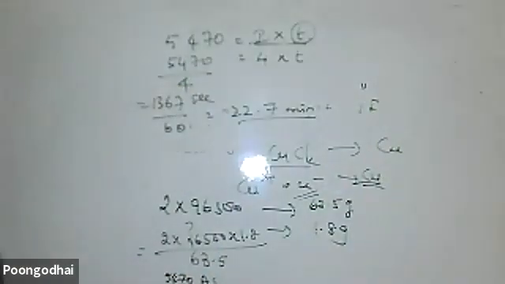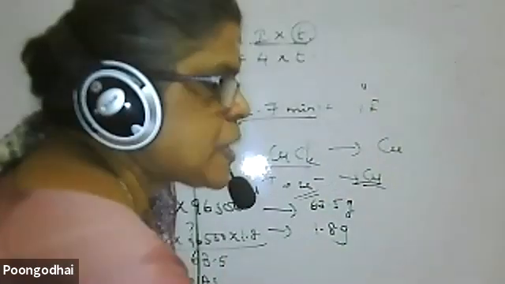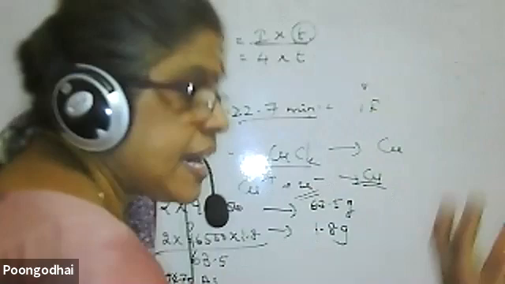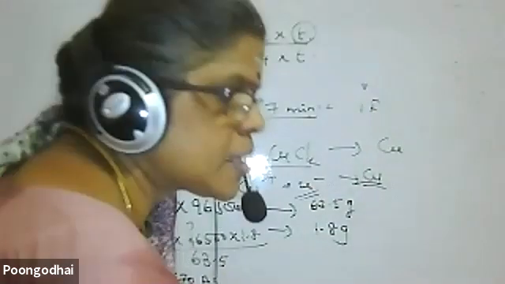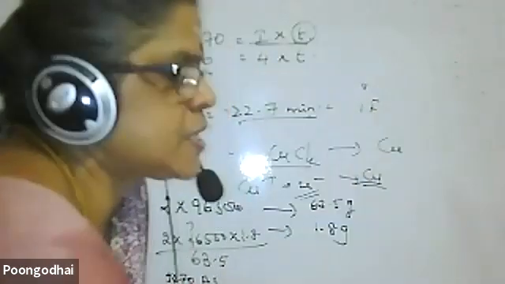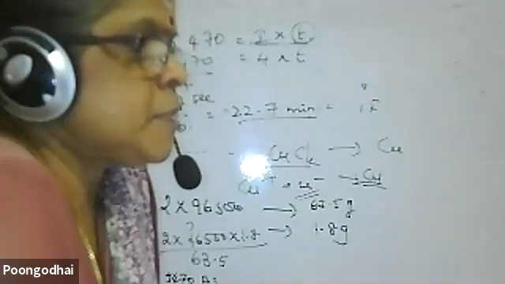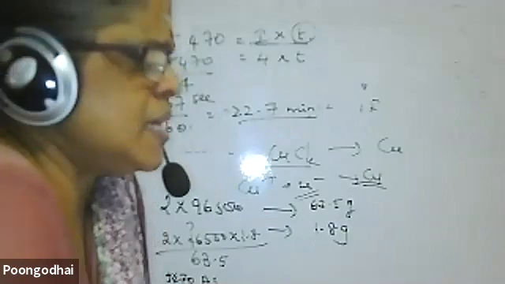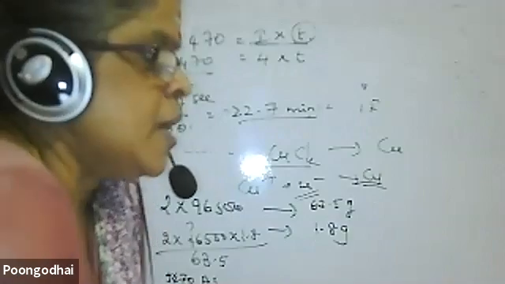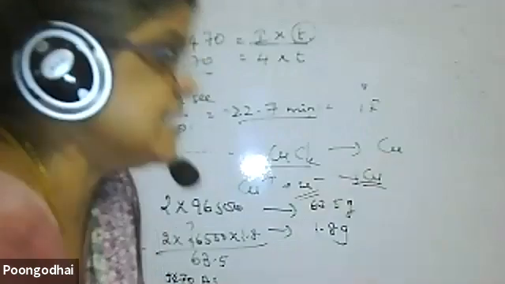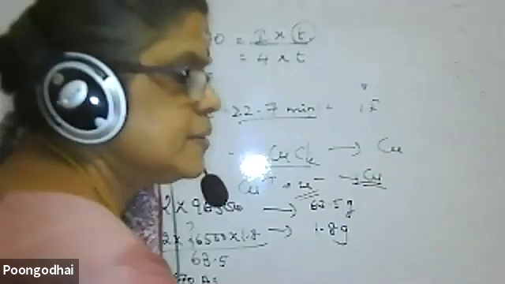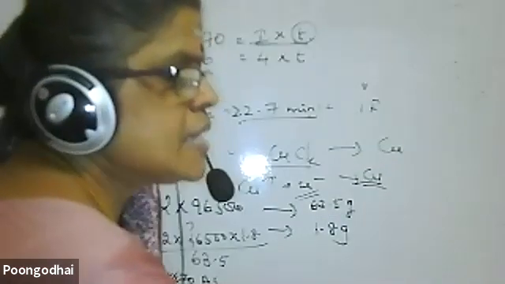Any other doubt? No other doubt means we shall wind up the class. But questions with respect to the Nernst equation, questions with Faraday, questions with lambda m are very important. Go through them. Have them at your fingertips. That only I can say. With respect to electrochemistry and surface chemistry, all are simple questions only. Most of the content of surface chemistry is deleted, so you need not worry about that. Shall we wind up the class?